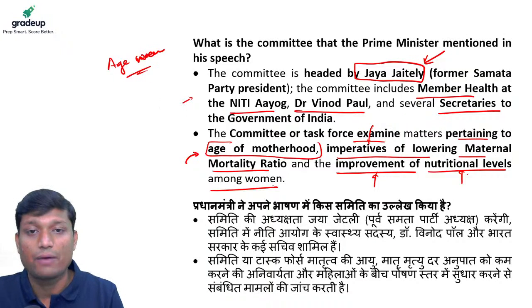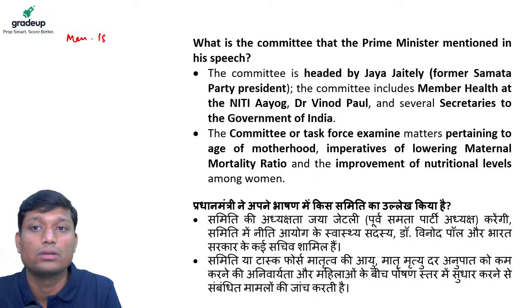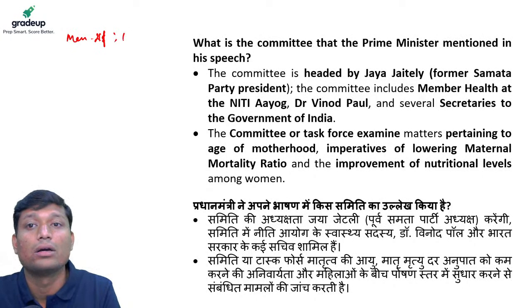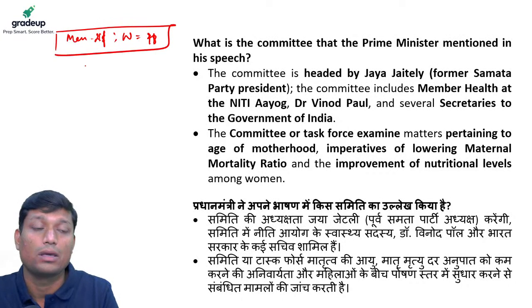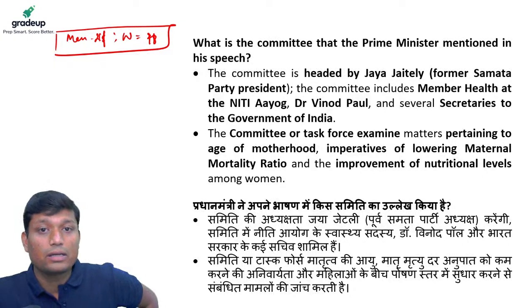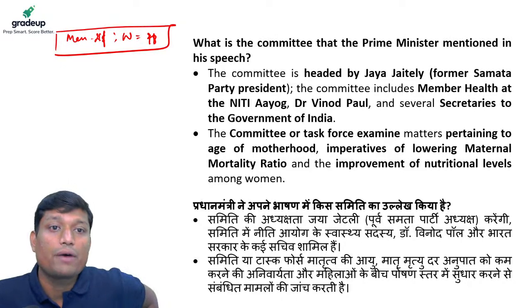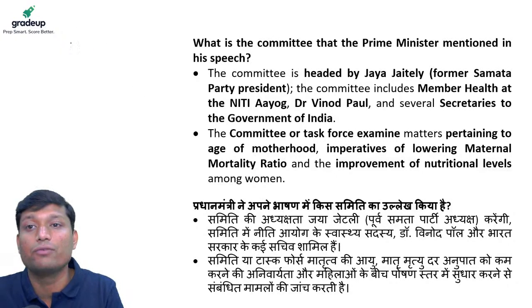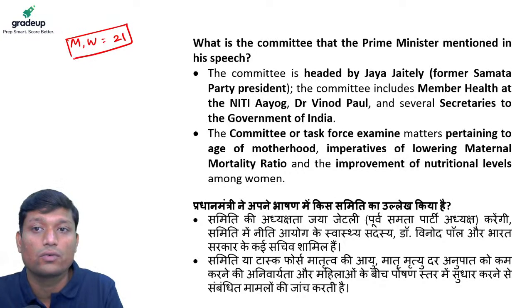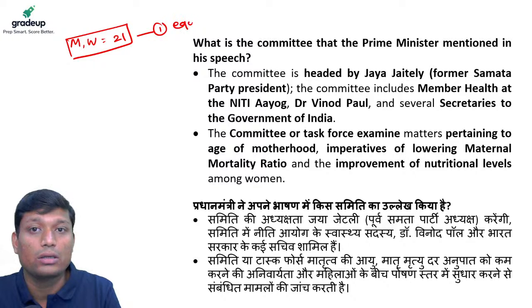Now we have to understand what this issue is. When we say that men have the age of marriage at 21 and women at 18, this is what the current laws in India suggest, right? Now there is absolutely no logical rationale to have such a differentiation. So the argument is, why can't both men and women have the same age? Let us say it should be 21 for both men and women, right? So this is one issue, regarding equality.